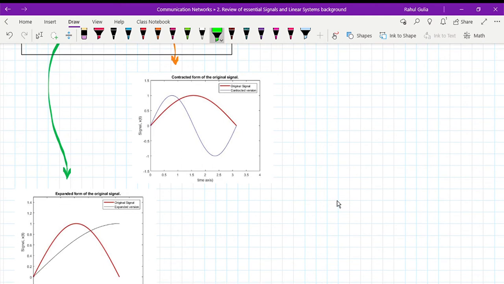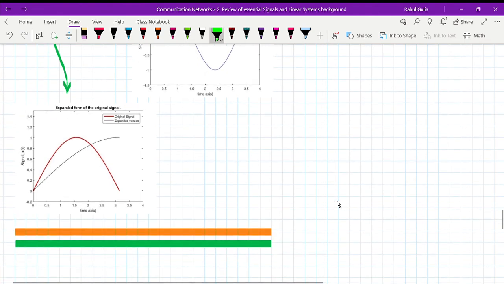So in time axis, I'm creating a signal x of t now, which is nothing but contracted signal. Contracted means if my original signal is like this, then contracted means obviously from here to here, from one half time period, it's showing me a contracted version. This is the contracted version. It should have gone to here, but this part is here, and then again the rest of the signal is going to the end of the original signal. So this is nothing but contracted version.